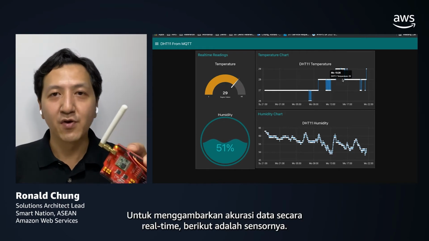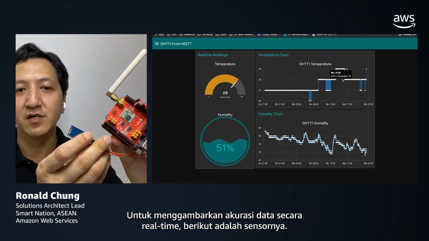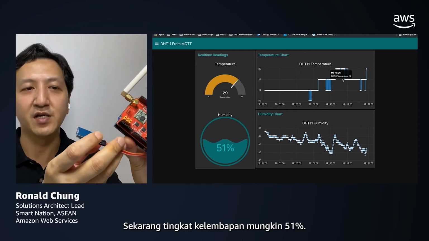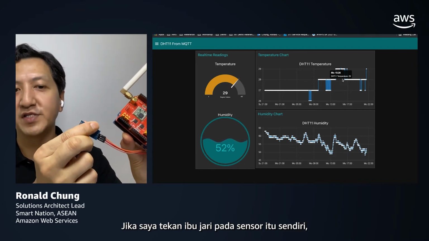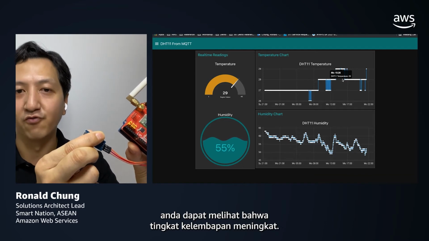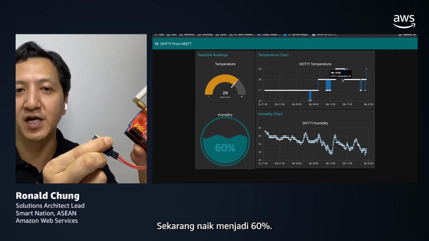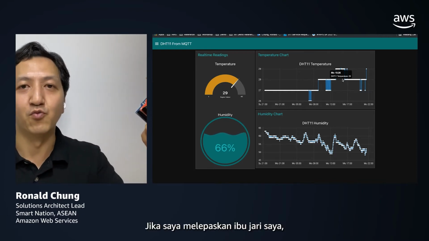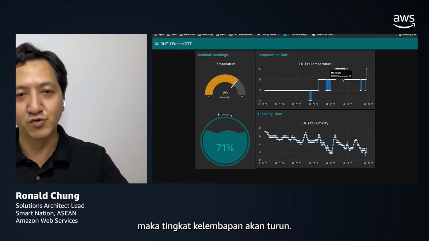To illustrate the real-timeness of the data, here is the sensor. Now the humidity level is roughly 51%. If I press my thumb on the sensor itself, you can see that the humidity rises accordingly. Now it has risen to 60% and 66% now. If I remove my thumb, then later on the humidity level will drop down.